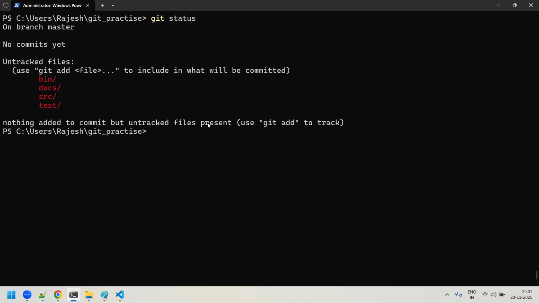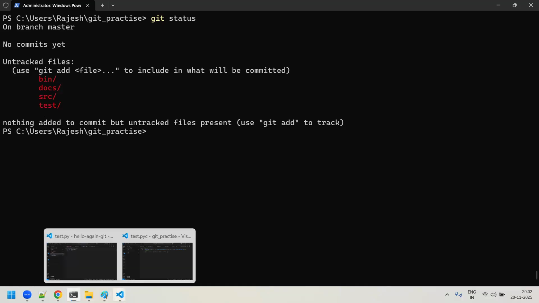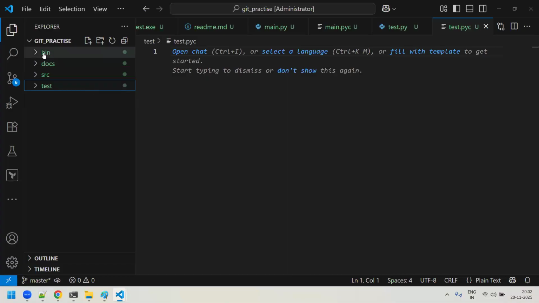So now what happened, right? You will say, Rajesh, when I am using this, I don't really want to consider this bin, because bin is something where it maintains all the binaries. I don't want to make the bin folder be tracked by Git. I don't want it to be under Git. But this folder exists. You have to just ignore this folder.